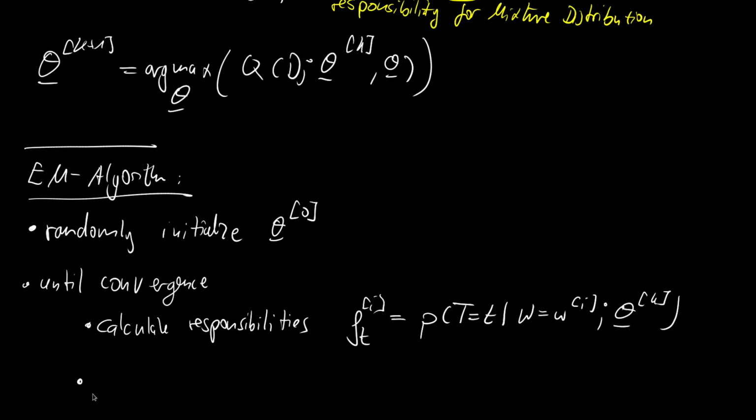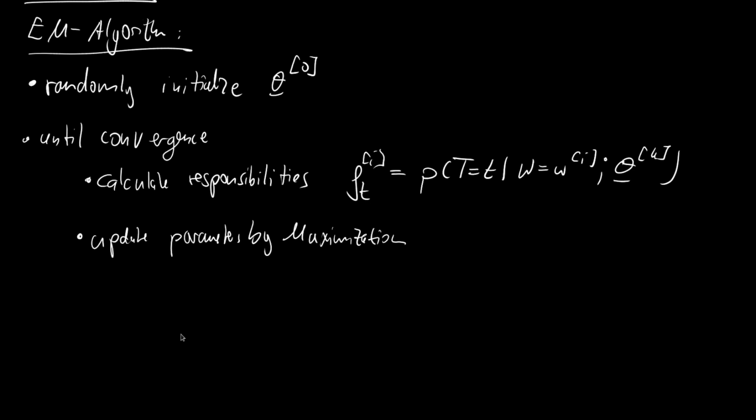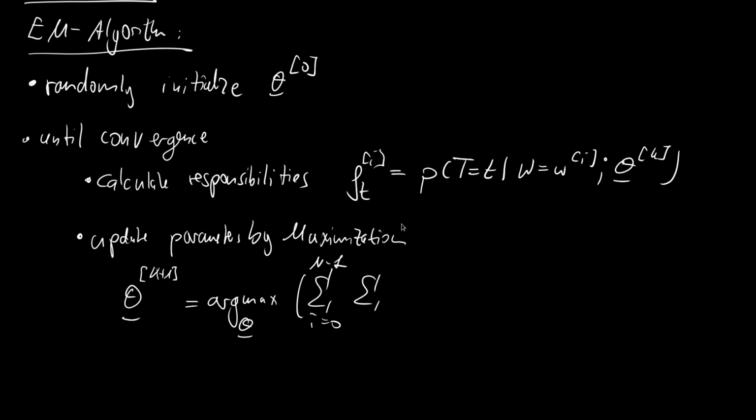And then we update the parameters by maximization. For this, theta to the k plus 1 is nothing else than the arg max over all possible thetas of the sum over i from 0 to capital N minus 1. This is in essence our Q, and over all t's. And here I will be more verbose: t element of capital T, and by this I mean all possible states that our latent variable can take.